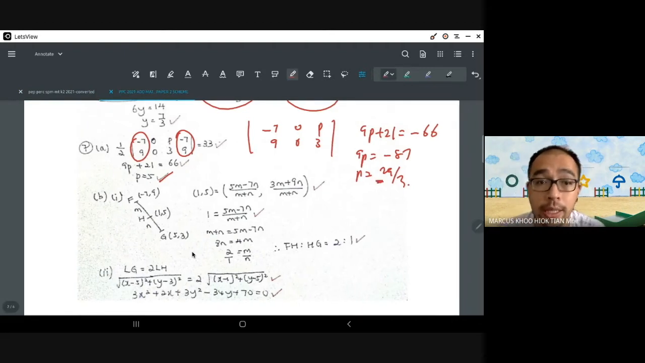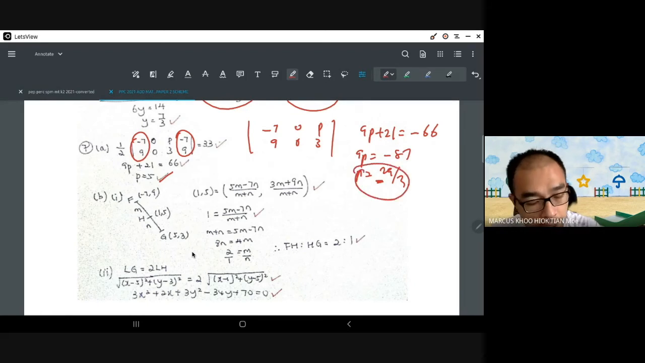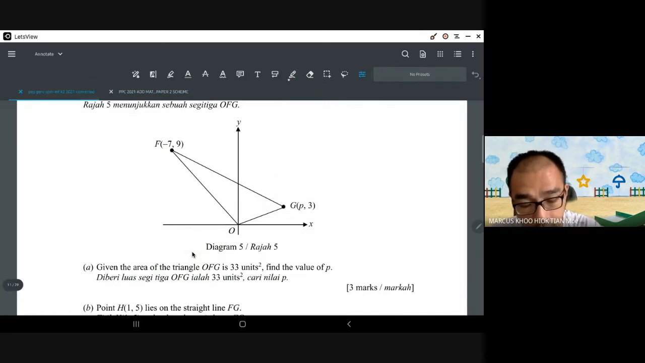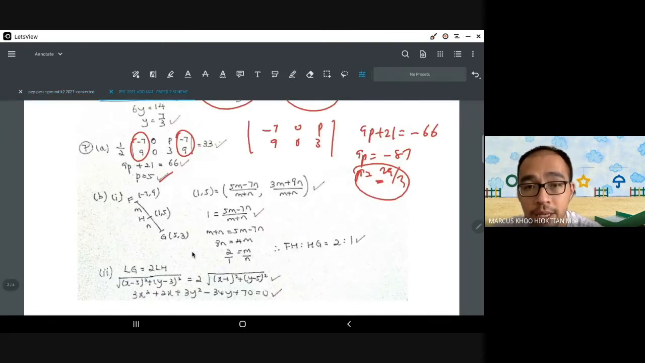Okay, so actually we are rejecting this because it is impossible for this coordinate P to be a negative coordinate. But because there are so few marks given, if you didn't write the reject one, I just ignore it. And Puan Lim said, don't need to give marks for that if they got 5. Okay, don't need to reject that.